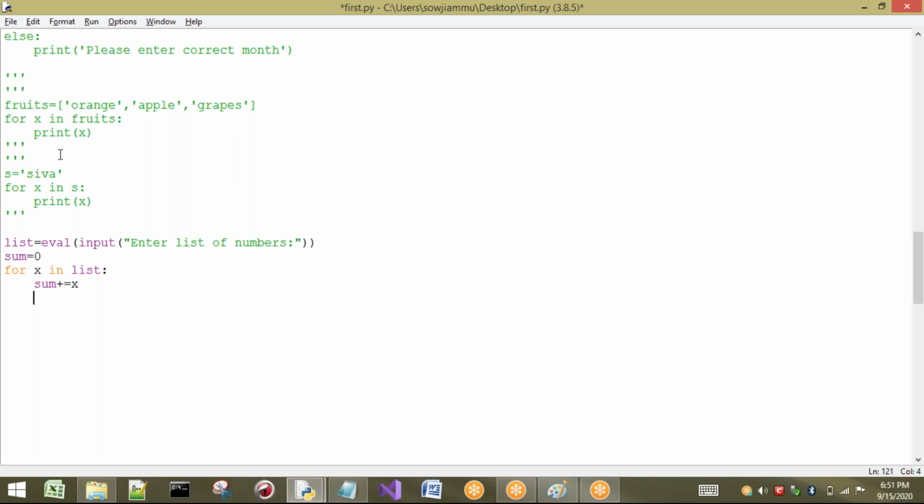It will iterate as many times as the number of values I give for the list. Later it performs the sum in the for loop. Then I come out of the loop and print the sum: sum of elements in the list is, stored in sum. So I will print sum. Now I will take values. First I will take 2 values, next I will show you for 3 values, and so on.